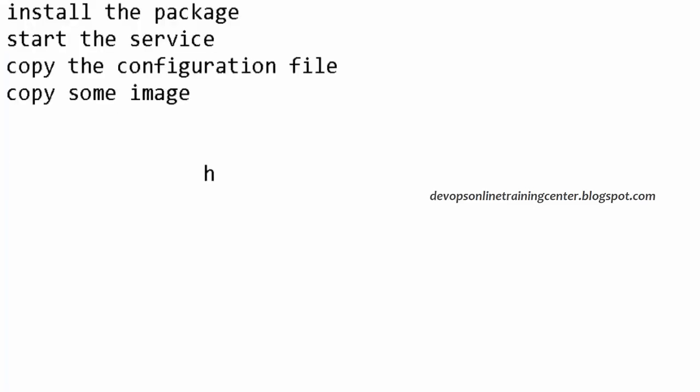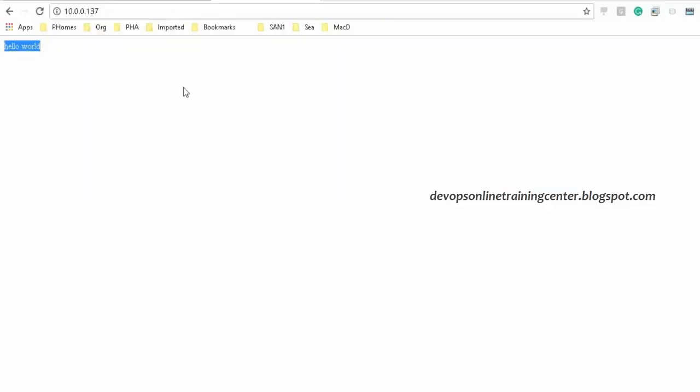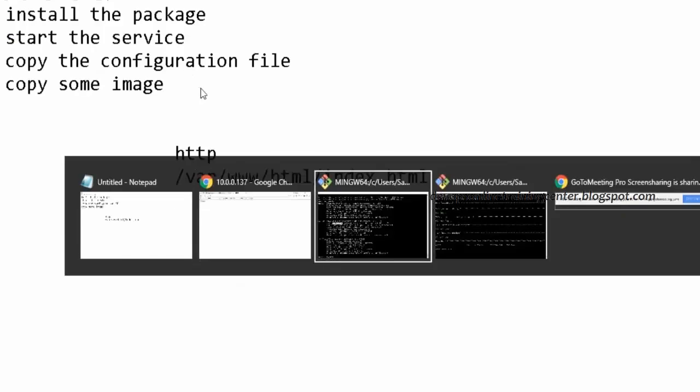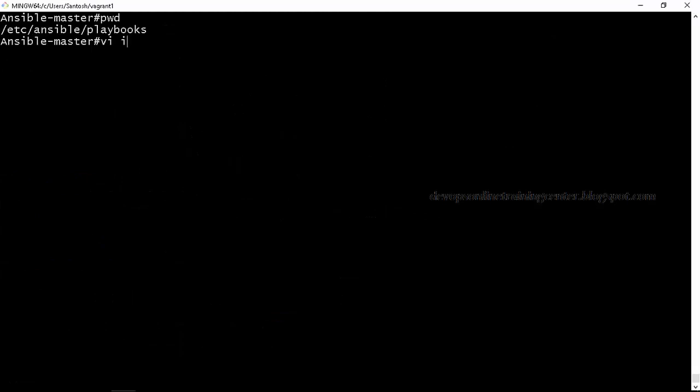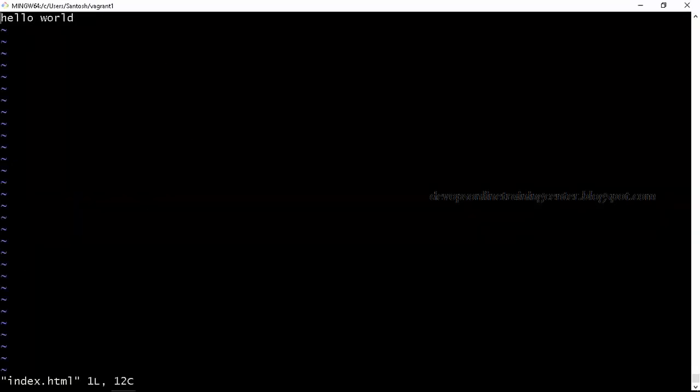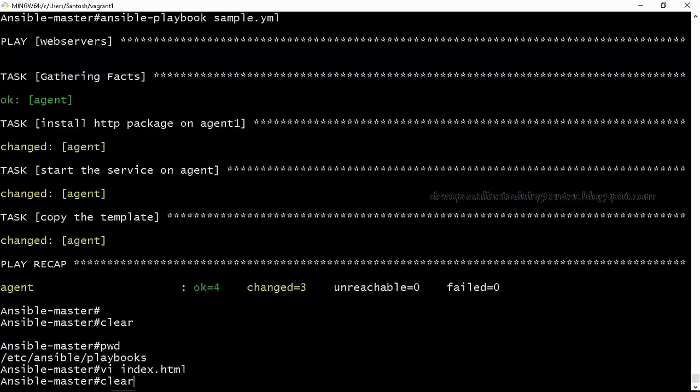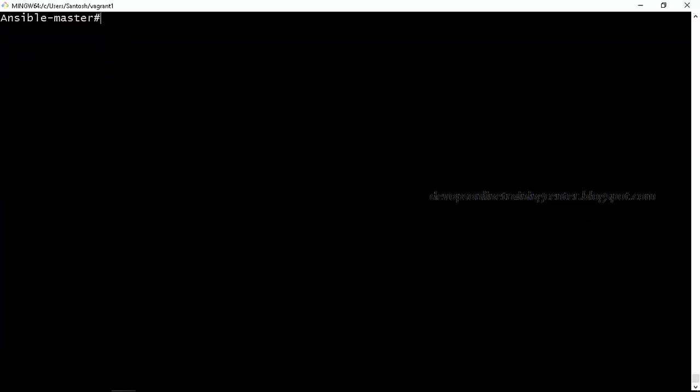So when we install HTTPD, start the service, and copy the file to /var/www/html/index.html, it is like deploying a web server. Whatever is there in the index.html will be displayed on the console, right? Now let us say if I want to change something, if I want to deploy something else, I'll go to index.html and change something. And again, I'll just execute the playbook.